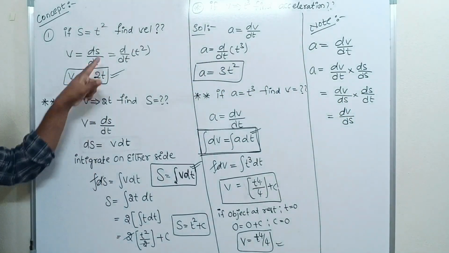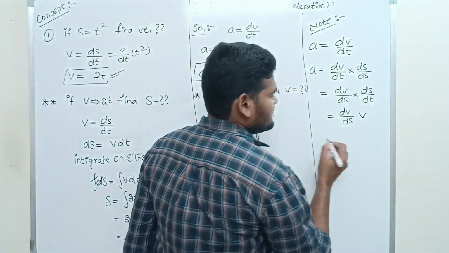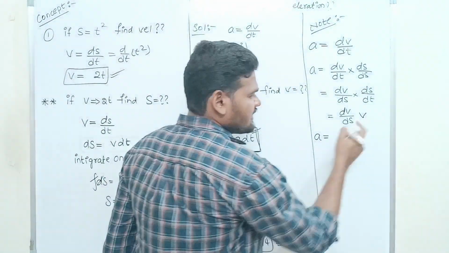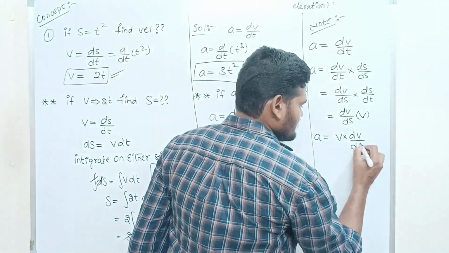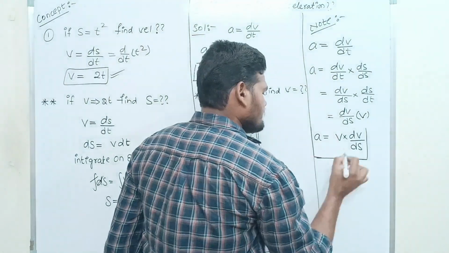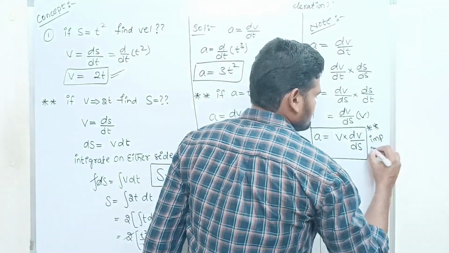What is ds by dt? ds by dt is nothing but velocity. So acceleration is equal to velocity into dv by ds. This is also an important formula.